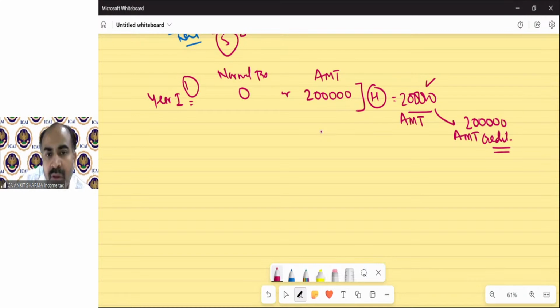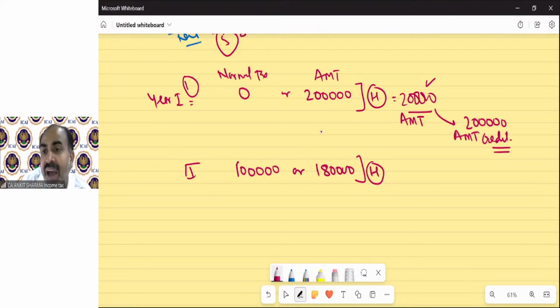How? Suppose in year 2, your normal tax is again rupees 1 lakh, and your AMT tax is, suppose, 1,80,000. So if your AMT tax is again higher, then in this year you also need to pay 1,80,000. You need to pay 1,80,000 as your tax liability. Obviously, you have to pay your tax as your tax liability, but you will again have your AMT credit.